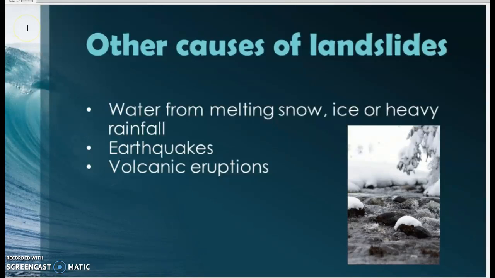Other causes of landslides: water from melting snow, ice, or heavy rainfall. Earthquakes and volcanic eruptions are all causes of landslides. Makes sense, right? Think about the movement that the earth makes when you have an earthquake or volcanic eruption. It tends to disrupt the soil, and therefore you'll get a landslide, especially when you have added weight by water from melting snow, okay?